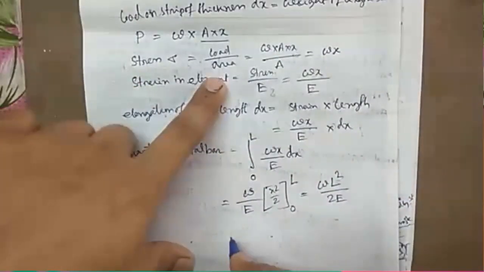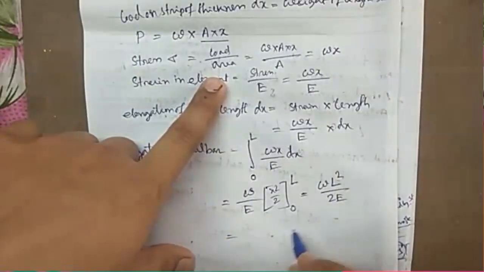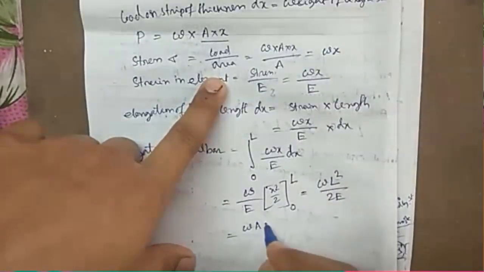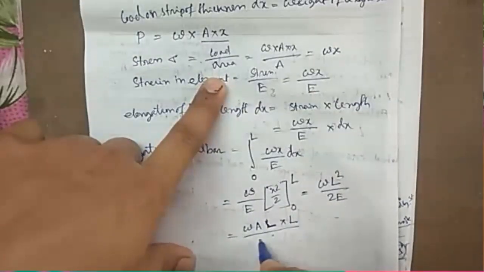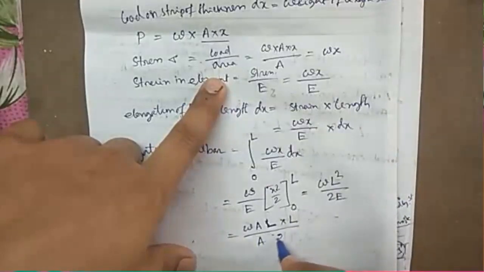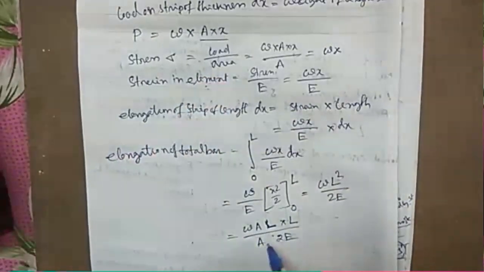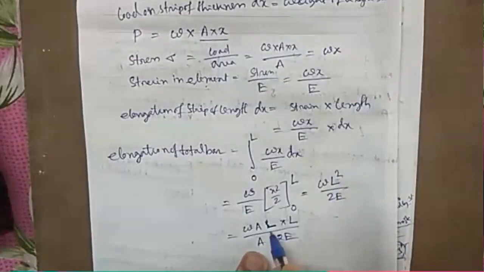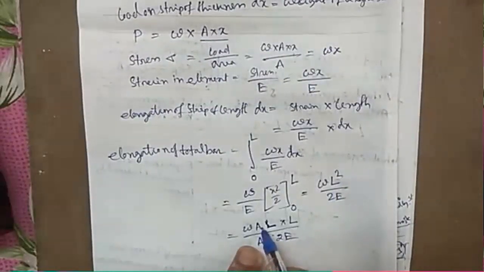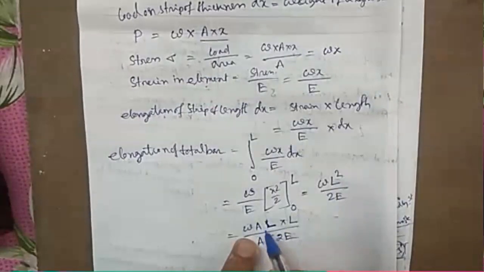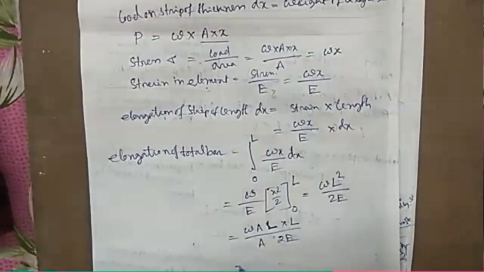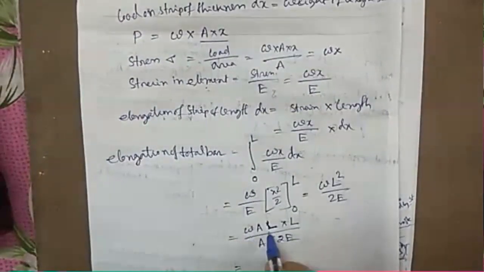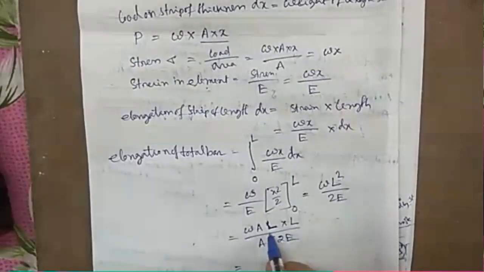Now if we rewrite the equation as such, w into A into L by A into 2E. What we have done, we have broken up this L square into L into L, and we have multiplied A in the denominator and numerator. Okay, so this wAL is the total weight of the bar.